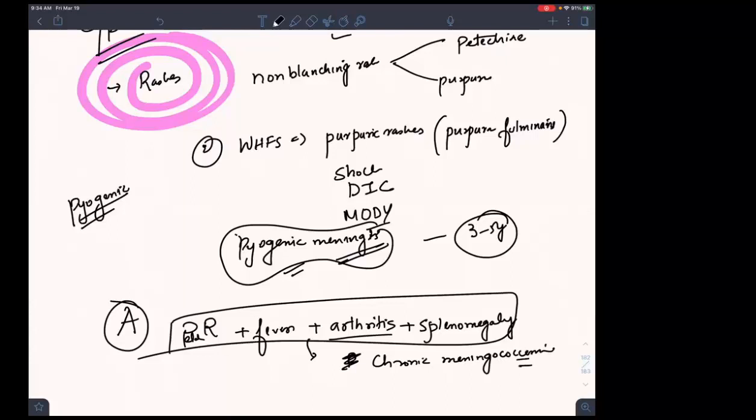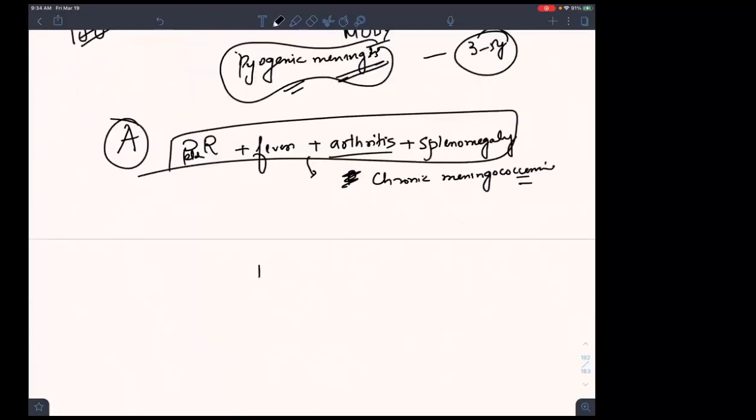Now I give you next. Patient got a meningococcal disease. You have confirmed it. Now what happened? After 4 to 10 days, what happened? He started having arthritis, rash. If I go into ophthalmology, he started having iritis, pericarditis.